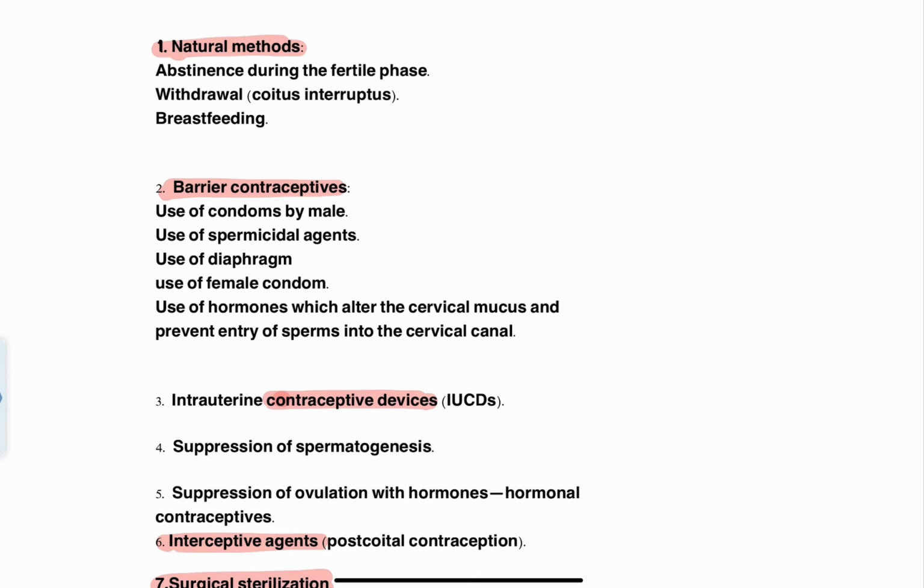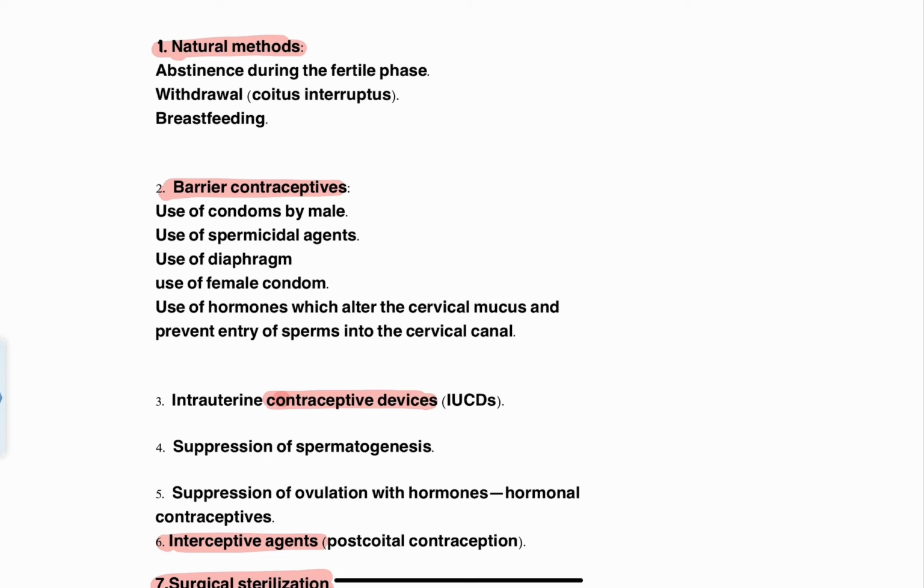And the third most important natural method of contraception is breastfeeding. Why breastfeeding? We know that the hormone very important for production of milk is prolactin, and prolactin is going to have a negative feedback. Because of this negative feedback, there is no menstruation in a female. Therefore contraception can be attained naturally by breastfeeding.